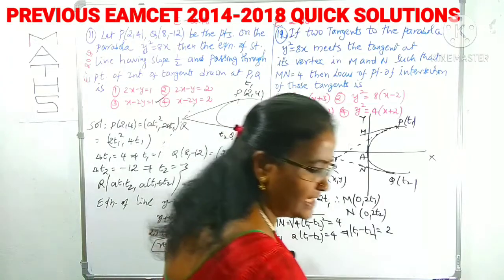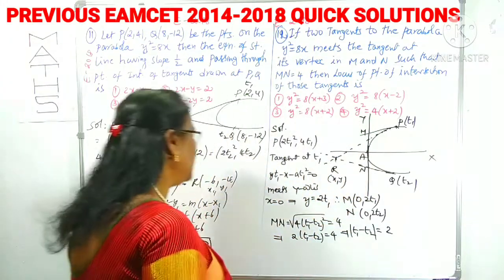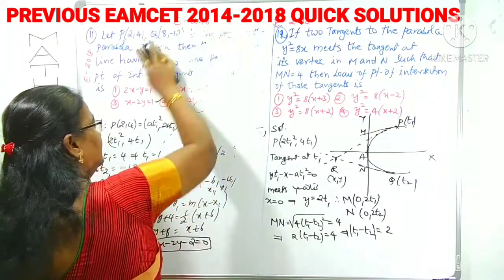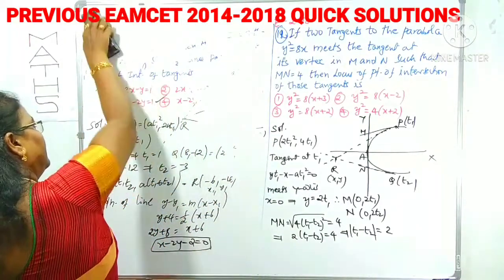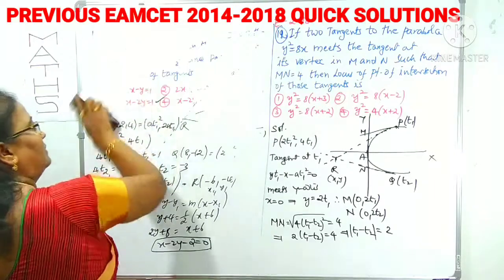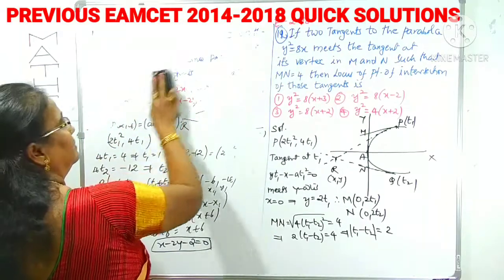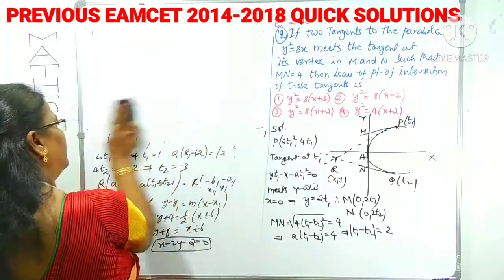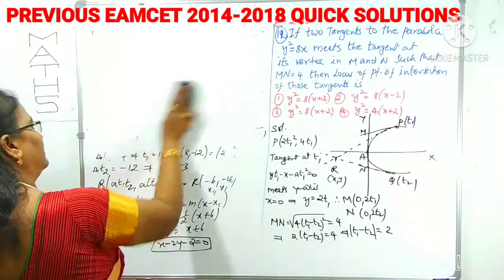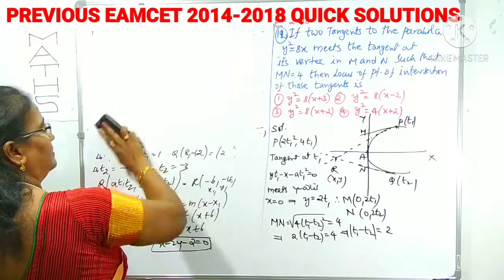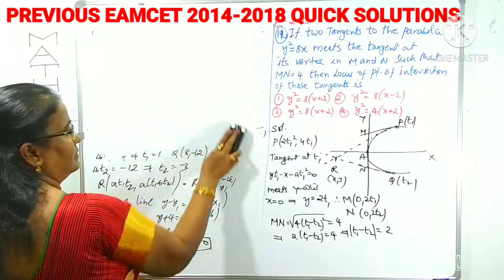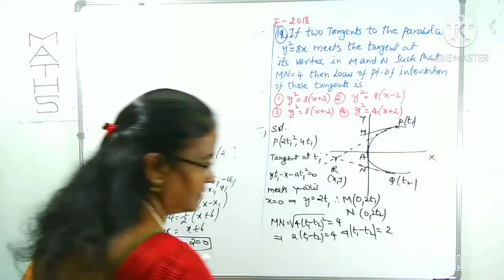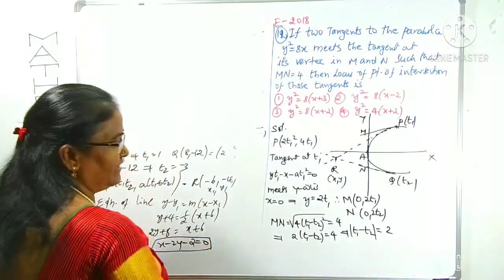We got the t1. This is also not a direct question, but what you have to do is important. What is the t1 minus t2?